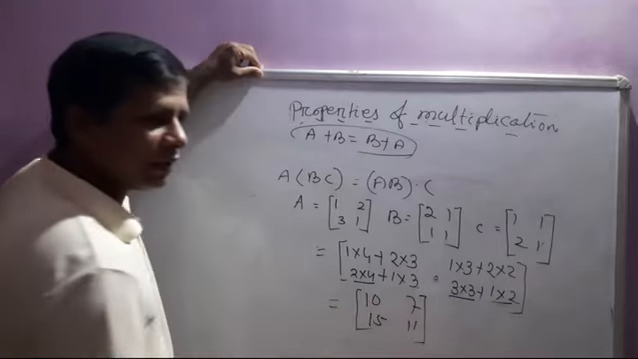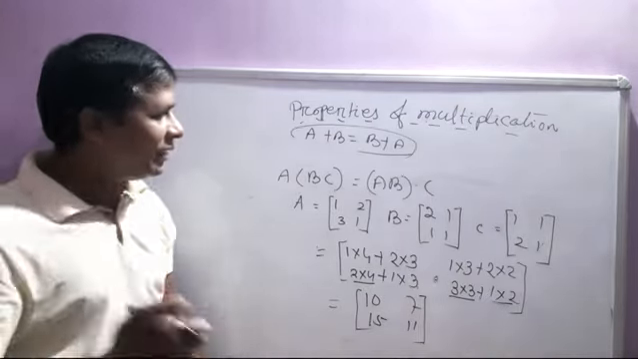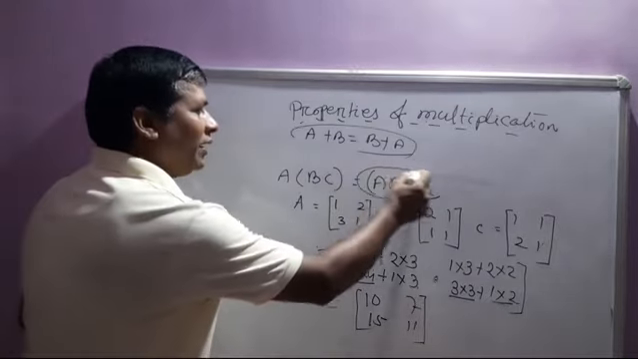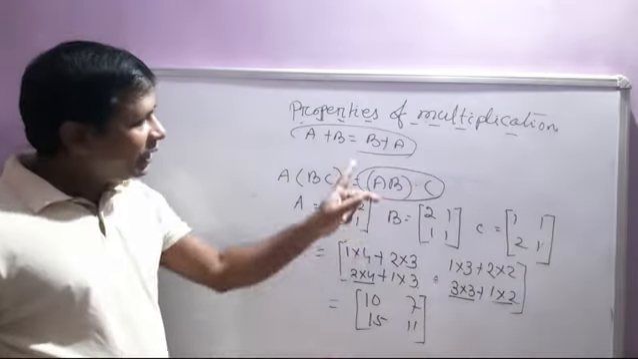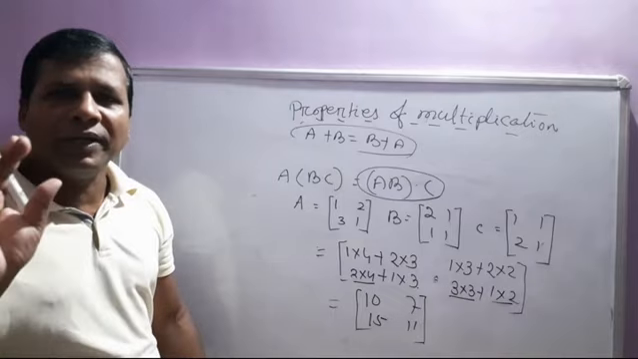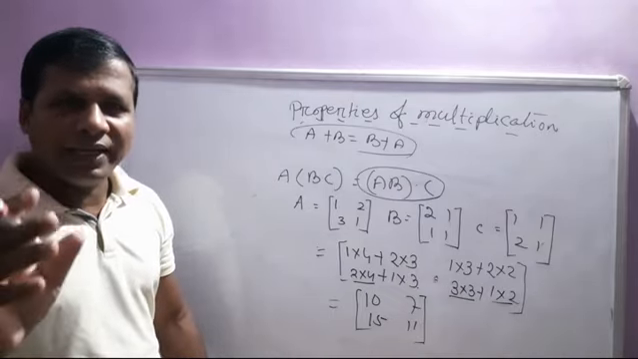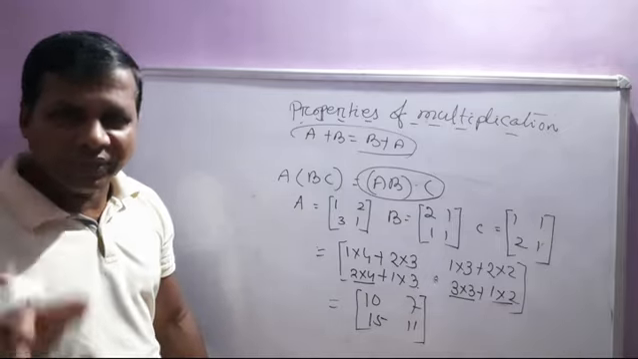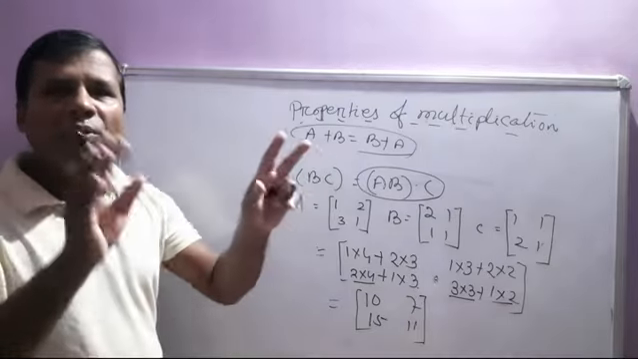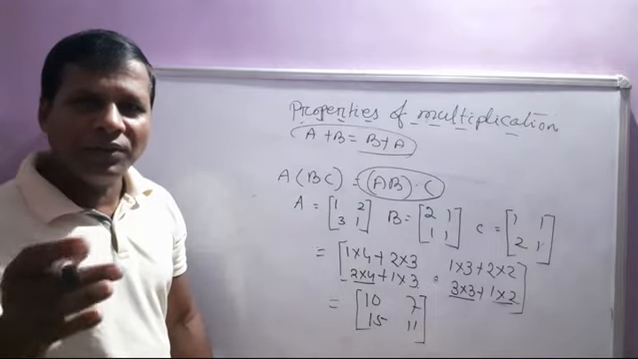This is your final. Then for yourself, A times BC is equal to AB times C. When A(BC) is equal to (AB)C, then your second property is clear. That means the product of matrices is associative but not commutative. Then other things I will discuss in the next video. Goodbye.